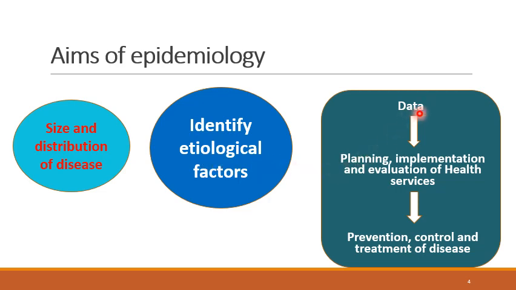And third, this data can be used for planning, implementation and evaluation of health services, leading to the prevention, control and treatment of disease. Basically, we study epidemiology to prevent, control and treat various diseases present in a population. This is the ultimate aim of epidemiology.